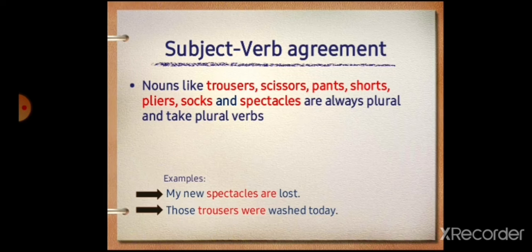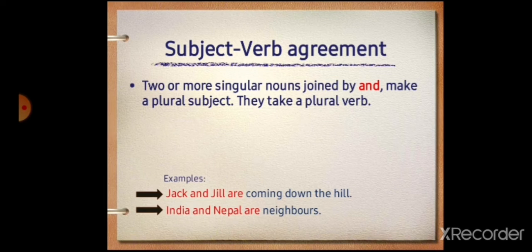Nouns like trousers, scissors, pants, shorts, pliers, socks and spectacles are always plural and take plural verbs. See here, my new spectacles are lost. Those trousers were washed today. Two or more singular nouns joined by and make a plural subject, and they take a plural verb. See your examples. Jack and Jill are coming down the hill. India and Nepal are neighbors.